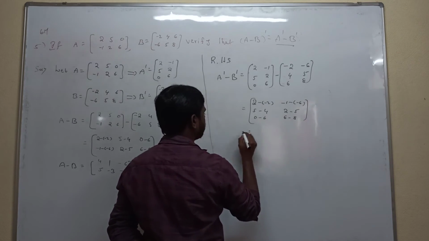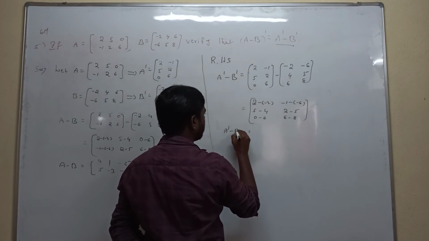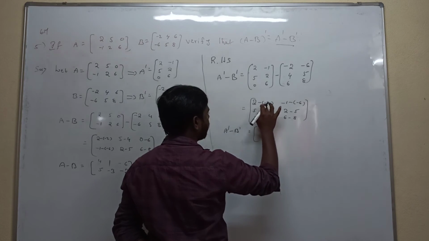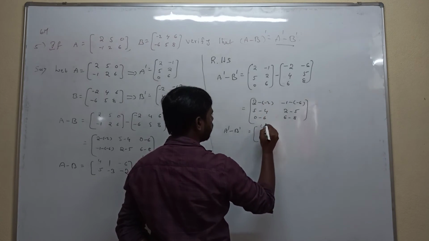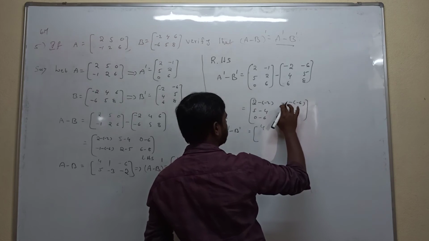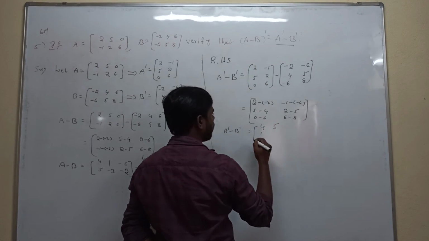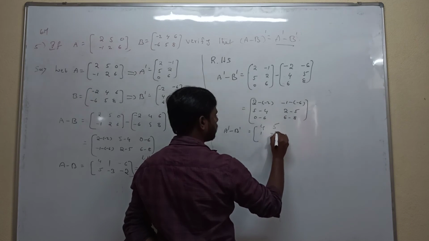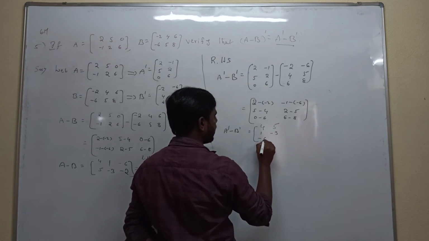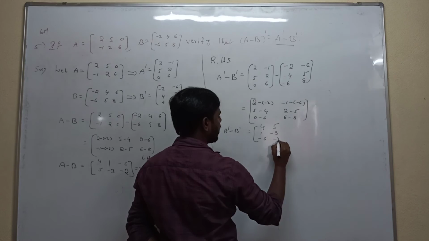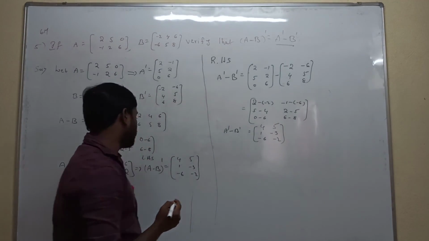So A transpose minus B transpose is: 2 minus of minus is plus 2, 2 plus 2 is 4; minus 1 minus minus 6 is plus 5; 5 minus 4 is 1; 2 minus 5 is minus 3; 0 minus 6 is minus 6; 6 minus 8 is minus 2. Observe the LHS and RHS.